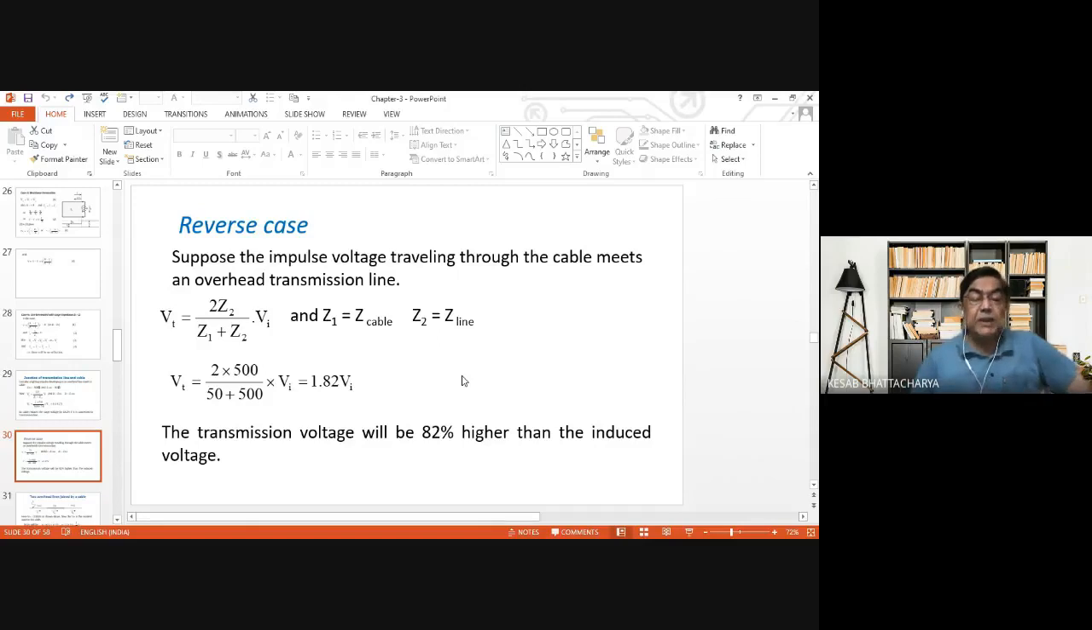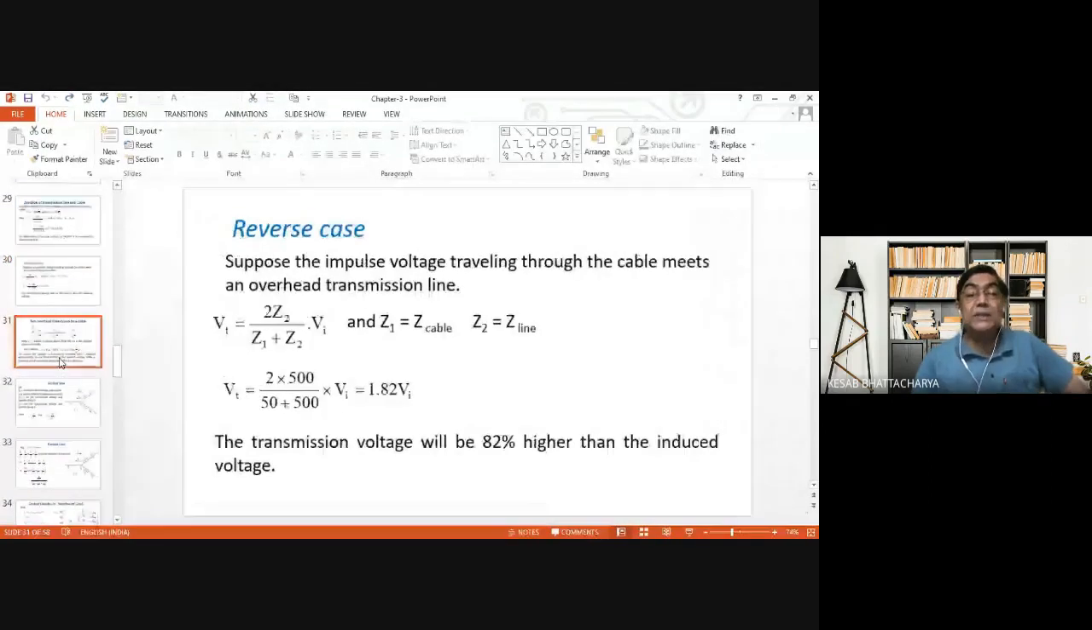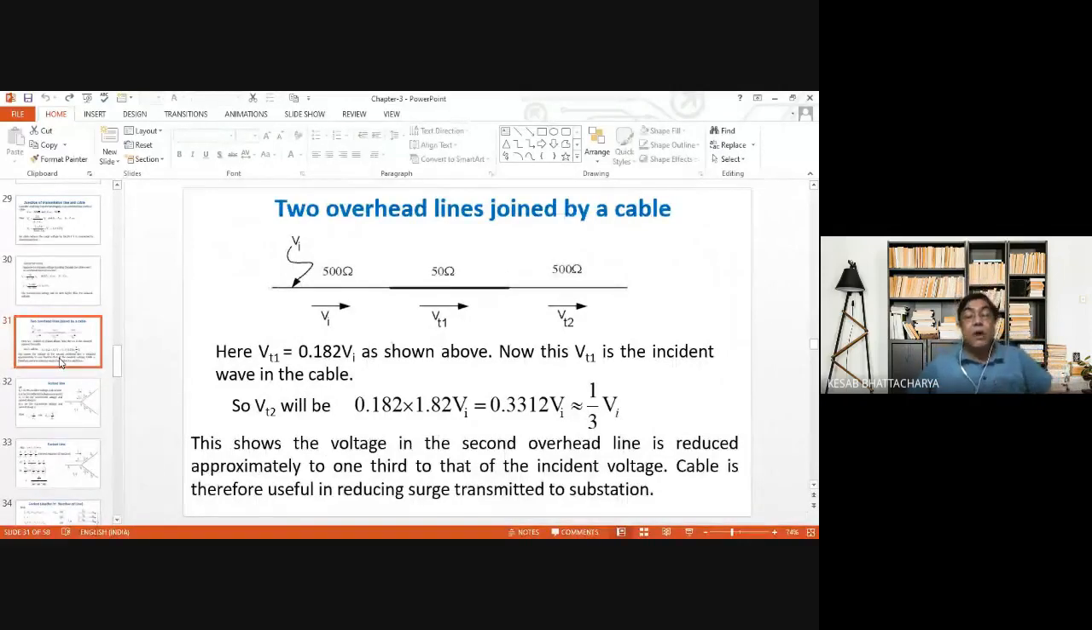Now, keeping this in mind, normally between two lines, in order to reduce the surge propagation, a cable is joined. That is, two lines are interconnected through a cable. The two lines are identical, and in between them there is a cable. If the voltage Vi is incident on line 1, the voltage that will be transmitted in the cable will be 0.182 Vi, as we have seen.